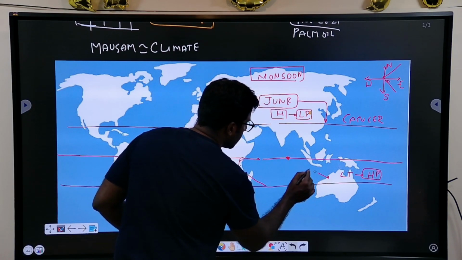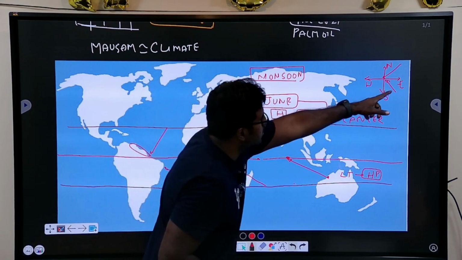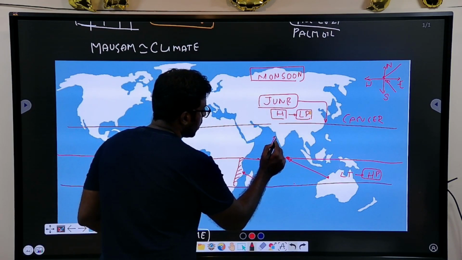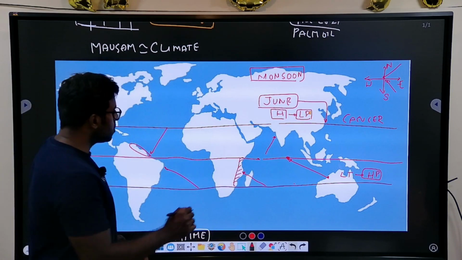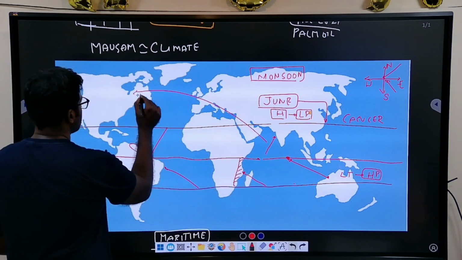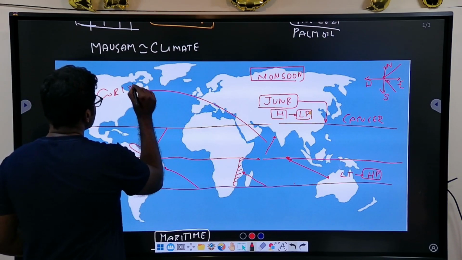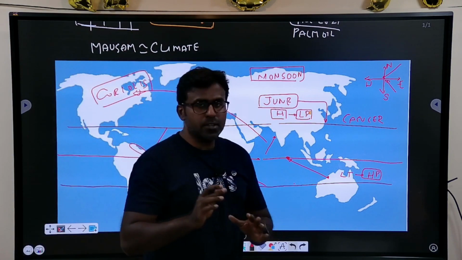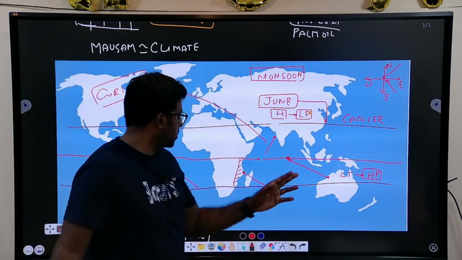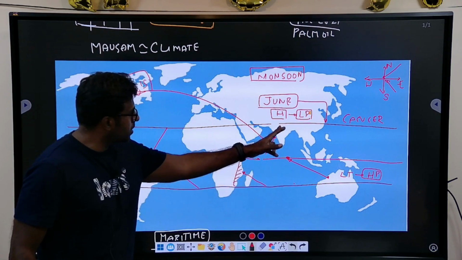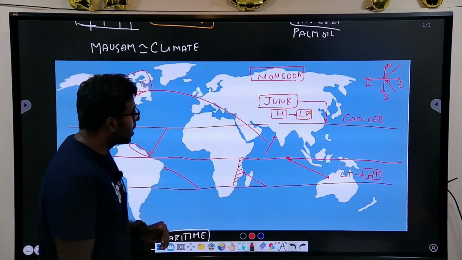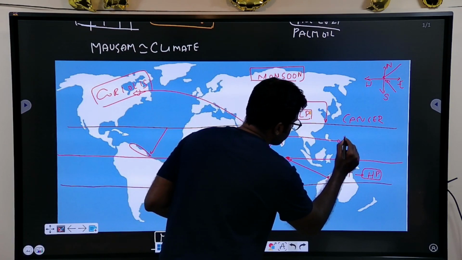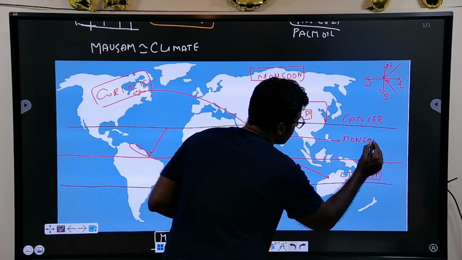It will move here as the southeast trade wind, and once it crosses the equator, due to the Coriolis force, very important, please note it down, the wind will turn towards the right in the northern hemisphere. This is the way it turns, and this is what you will receive as monsoon next month. Next month the monsoon will pour.